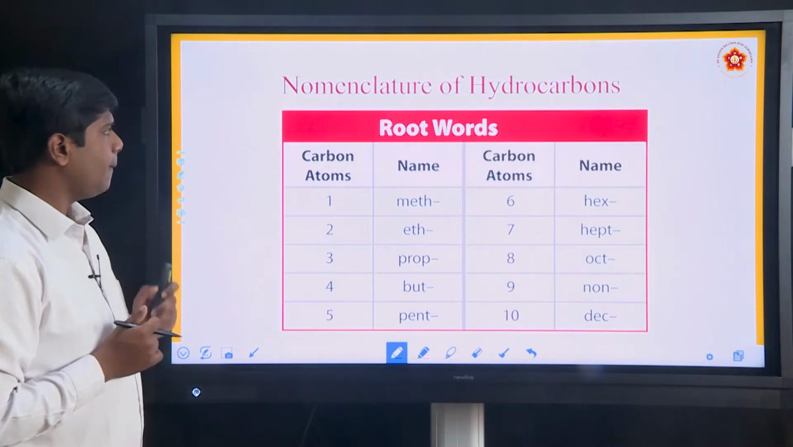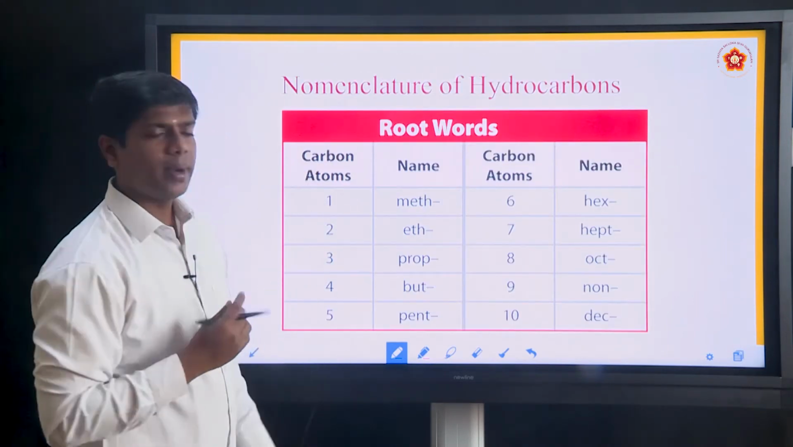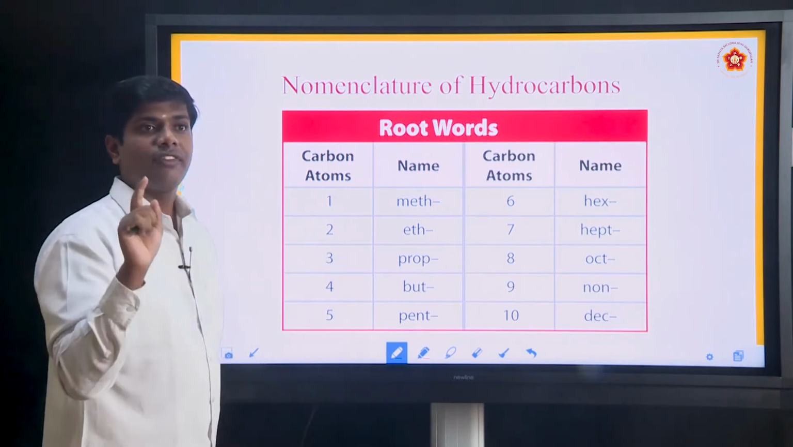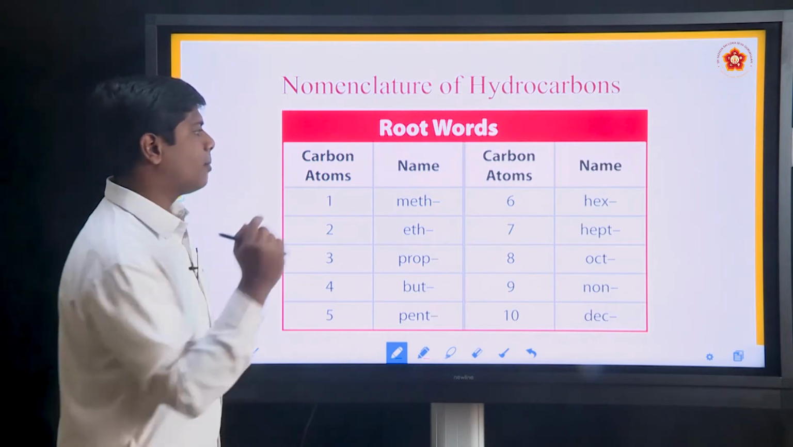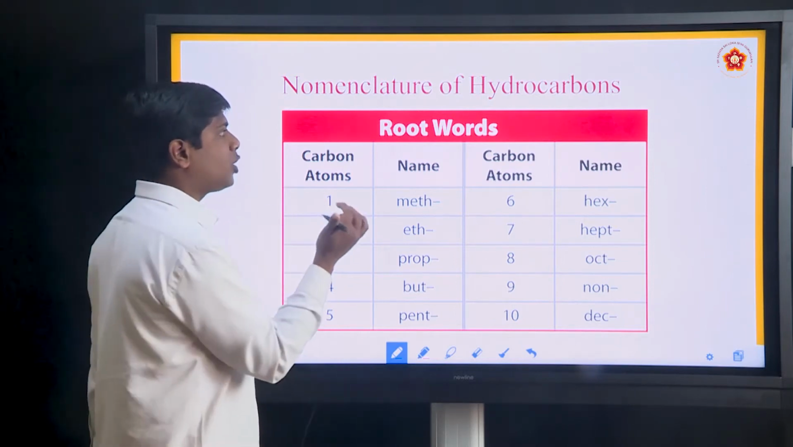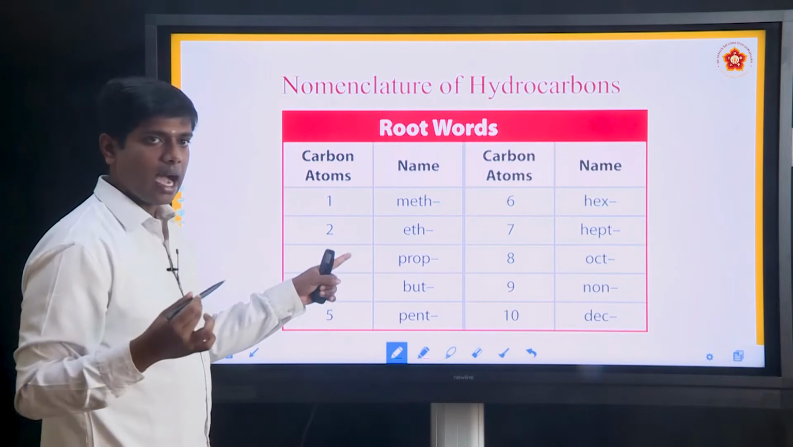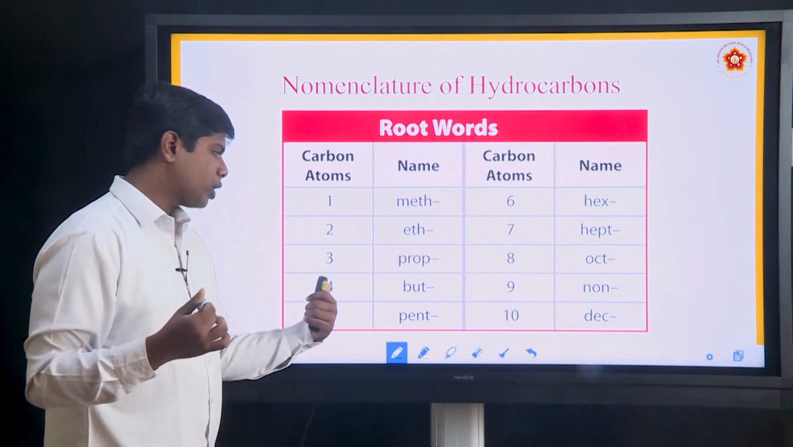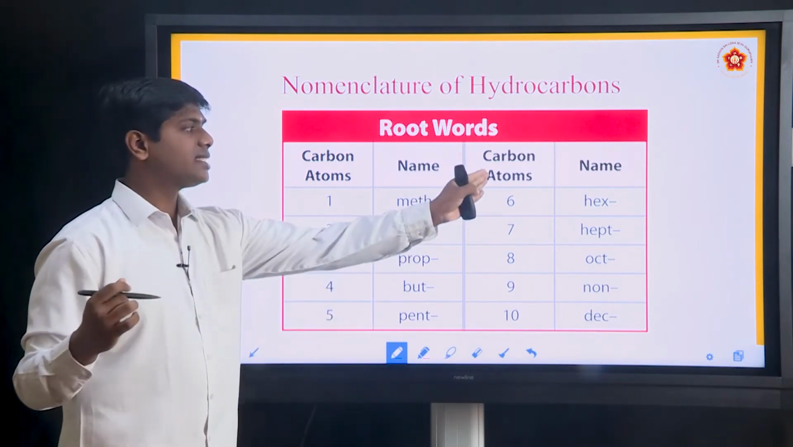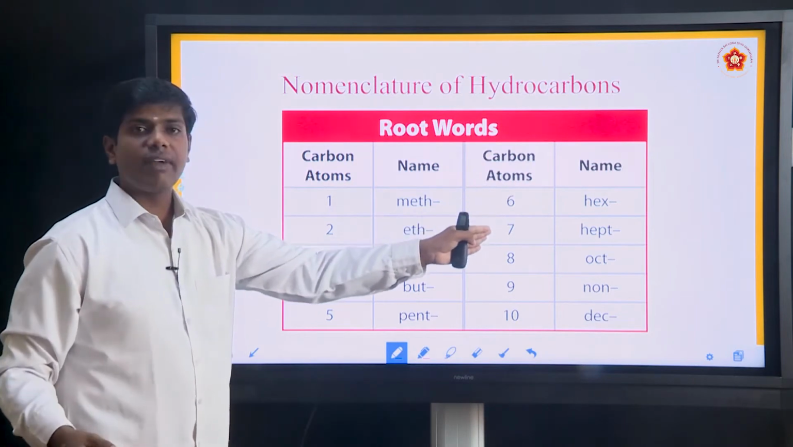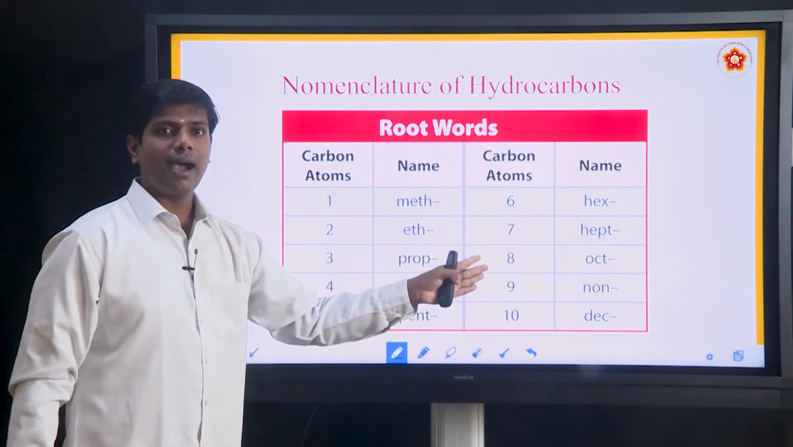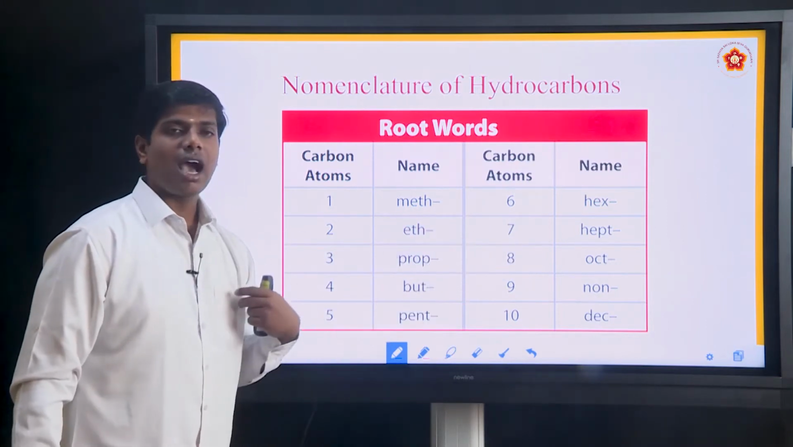Next, very important, the nomenclature of hydrocarbons, that is, root words. If it contains only one carbon atom, the root word is meth. Two carbon atoms, eth. Three carbon atoms, prop. Four carbon atoms, but. Five carbon atoms, pent. Six carbon atoms, hex. Seven carbon atoms, hept. Eight carbon atoms, oct. Nine carbon atoms, non. Ten carbon atoms, dec.